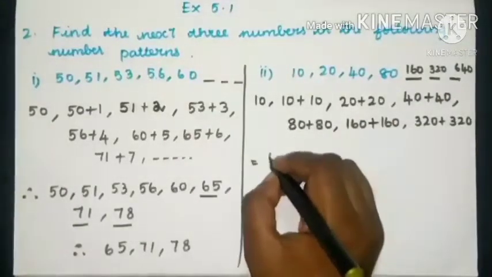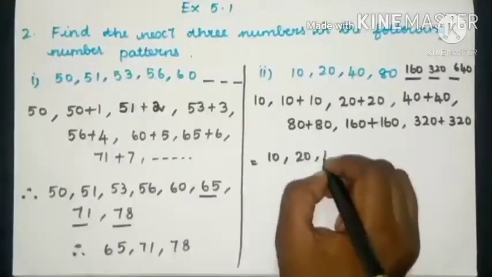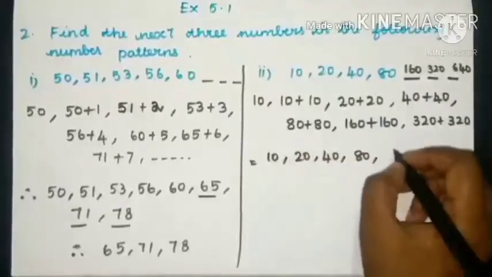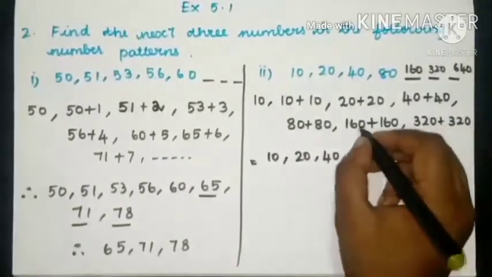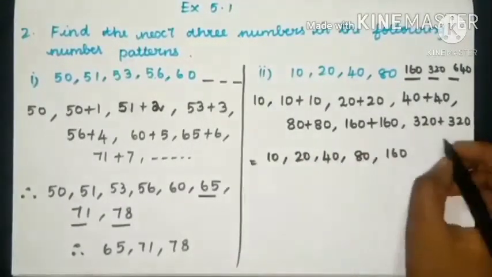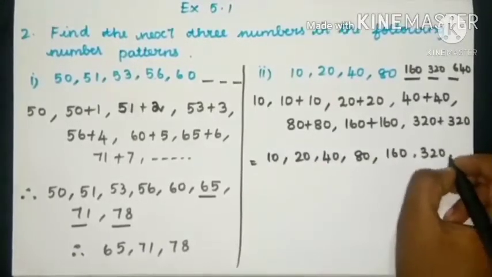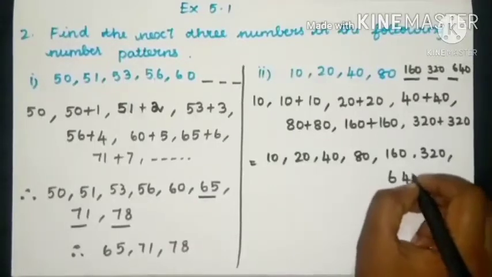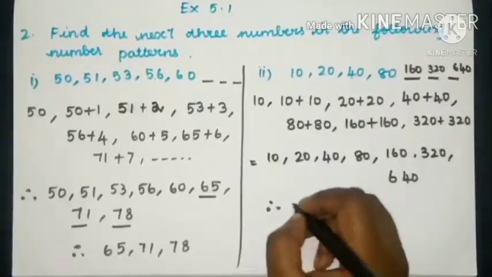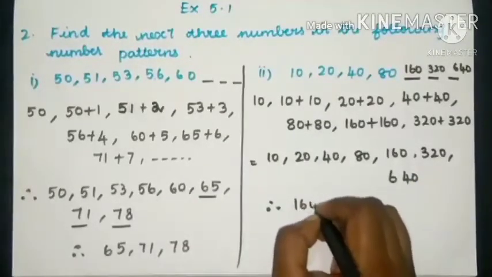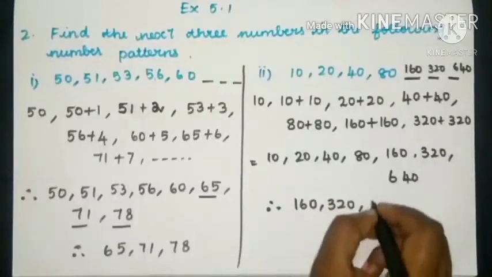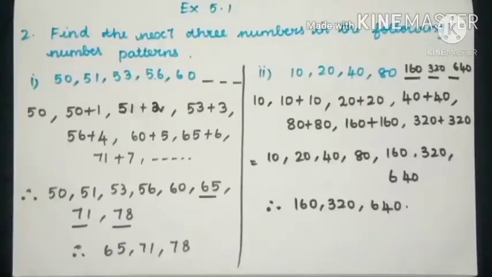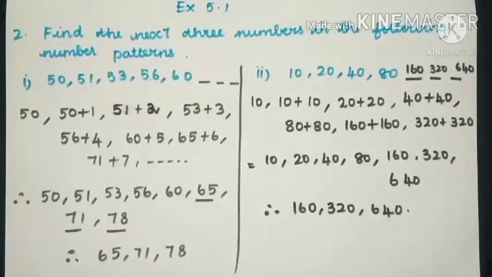Therefore, you will get the answer as 10, 20, 40, 40 plus 40 is 80, 80 plus 80 is 160, 160 plus 160 is 320, and then 320 plus 320 is 640. Therefore, the next three numbers will be 160, 320, 640. Like this, you have to find the two sums in your maths homework note.